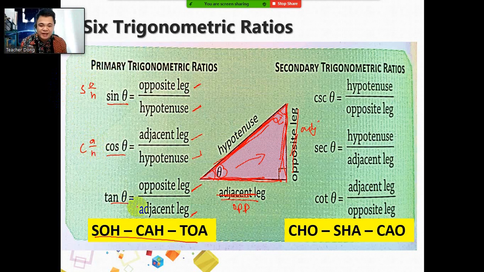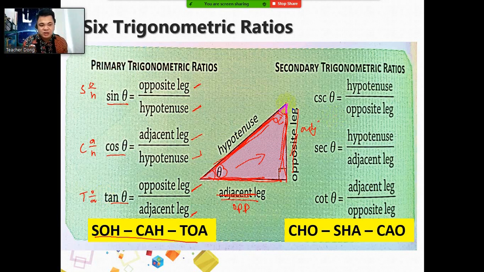As simple as that. Then for TOA, tangent theta is equal to opposite over the adjacent. That's why it's TOA. So it's easy to remember now. Whenever you solve for the value of a function, you can use the acronym SOHCAHTOA.